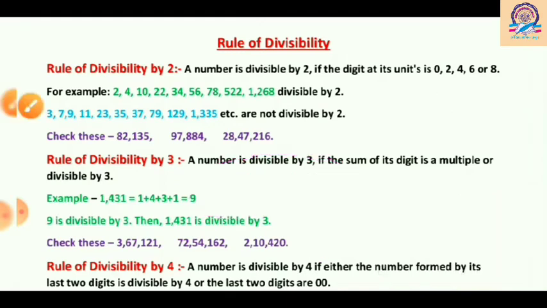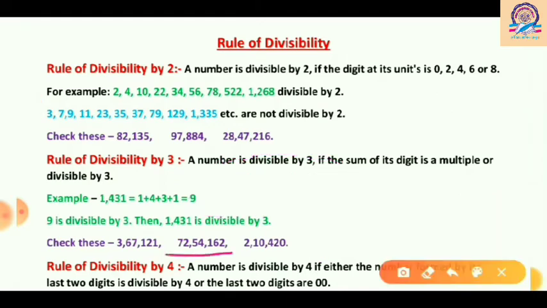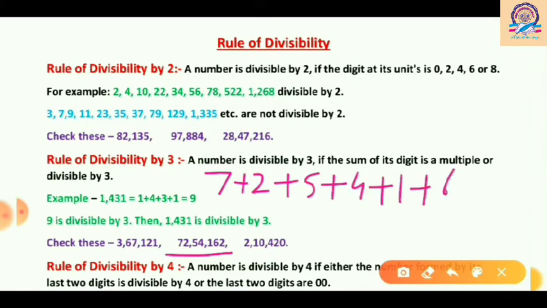Now let's go to the second number, that is 72,54,162. So at first, what do we have to do? Yes, we have to add the digits of these numbers. So 7 plus 2 plus 5 plus 4 plus 1 plus 6 plus 2.